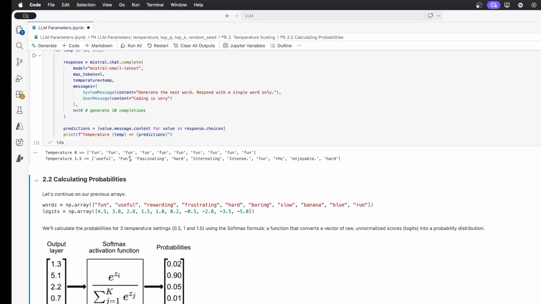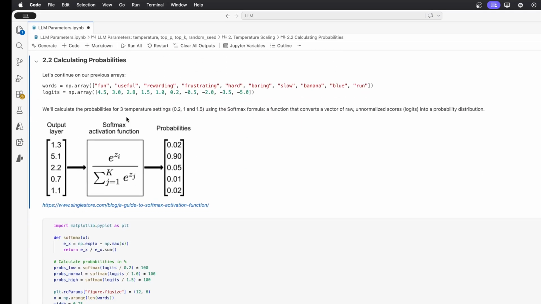But this is not the end of the process here. So this is just how we use the temperature, but we need to see how it fits in the entire pipeline. So we say that the temperature is used to scale the logits before we turn them into probabilities. So I'm still using these 10 words and their logits, and all these logits will go through the softmax function. You can see here the formula: the exponent of the logit over the sum of all exponents of logits. And this is how, if you give a vector of these logits, you will get the probability distribution. So all these probabilities will add up to 100%.